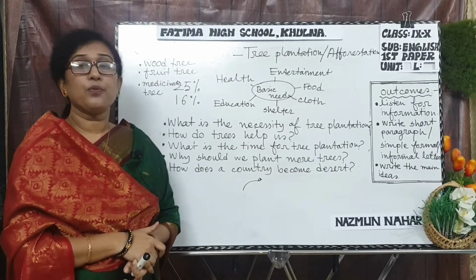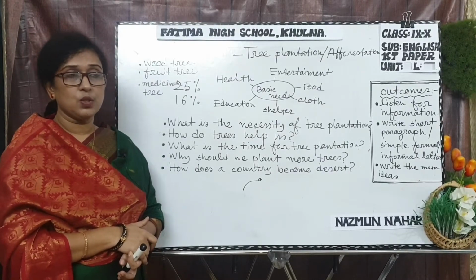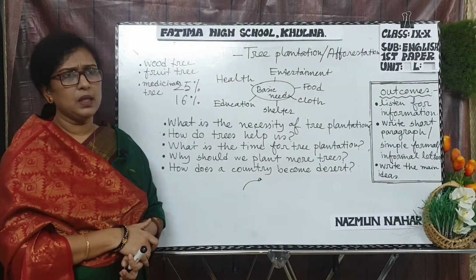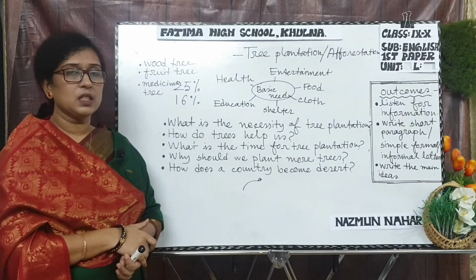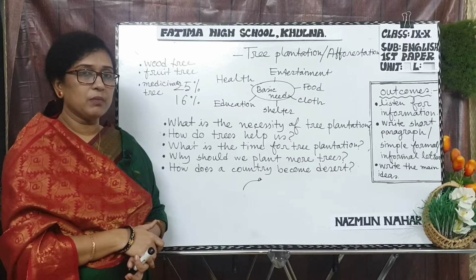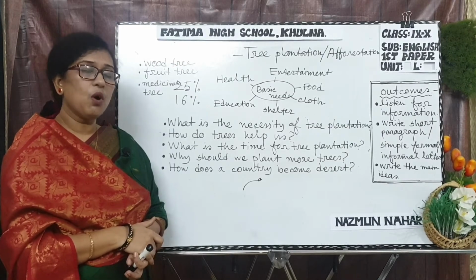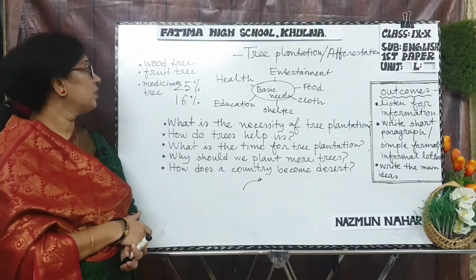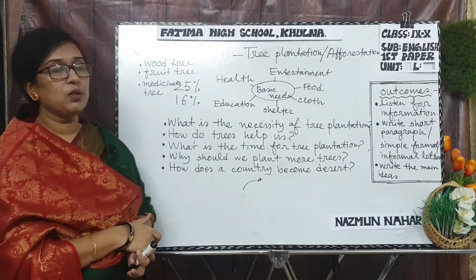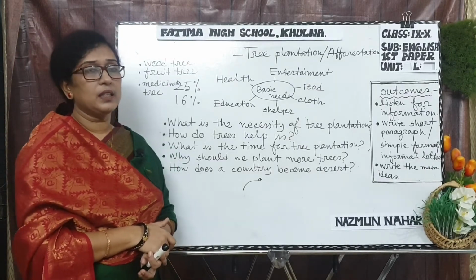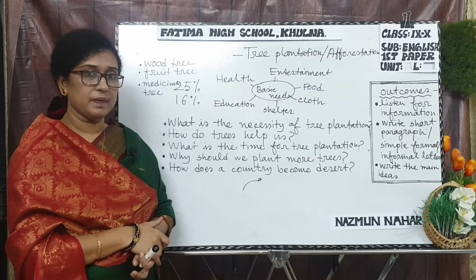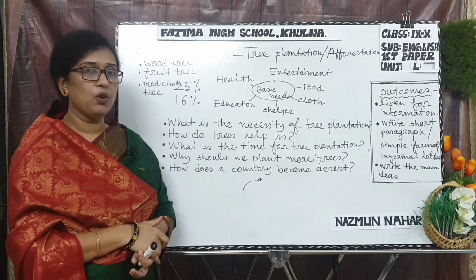Second, we also get fruits from trees. Jackfruit, mango, guava and pineapple are fruit trees; we can't use their timber, but they are fruit trees. Clear? All types of fruit trees are included in fruit trees. Next, medicinal trees are used in medicine, Unani herbs, and they are very eco-balancing.